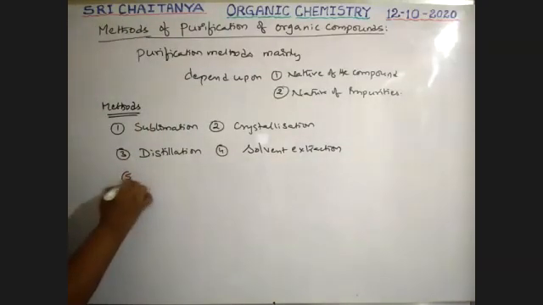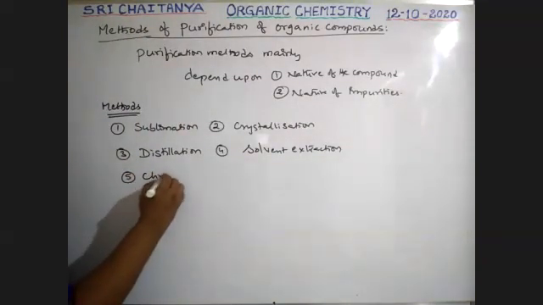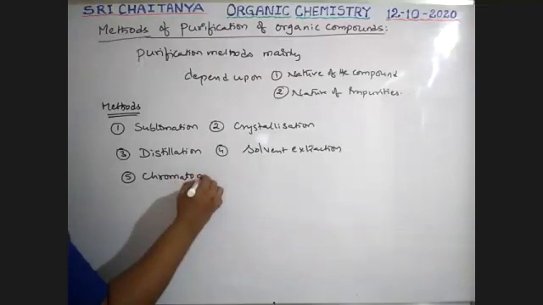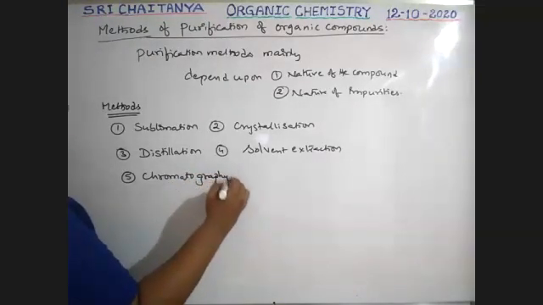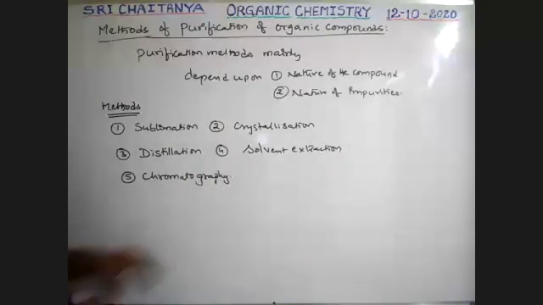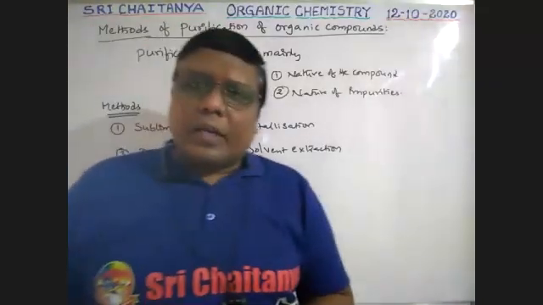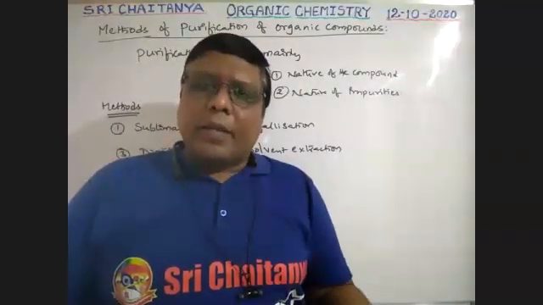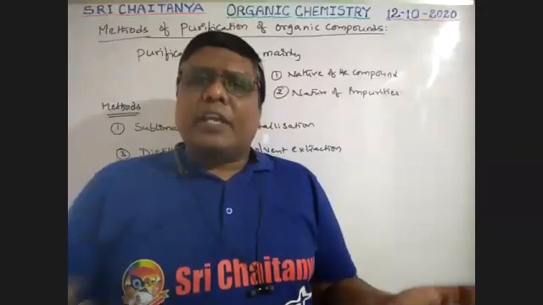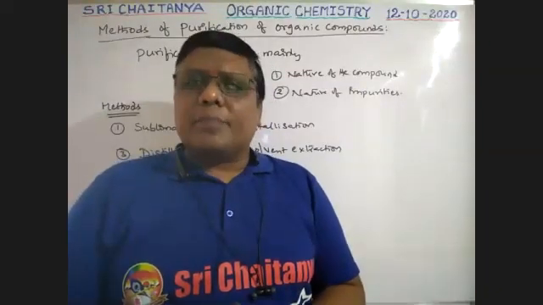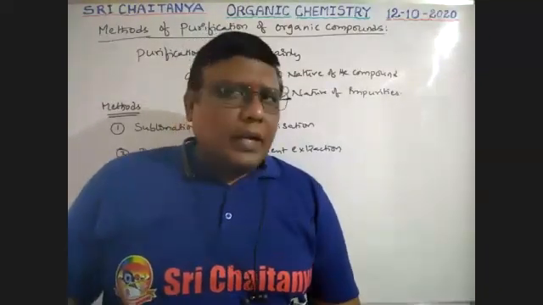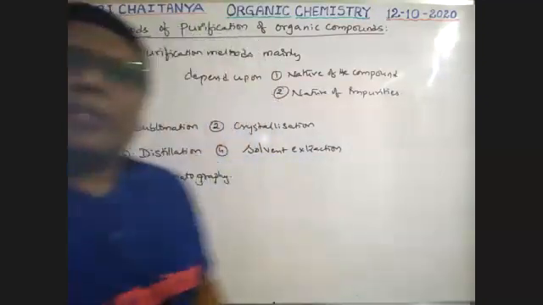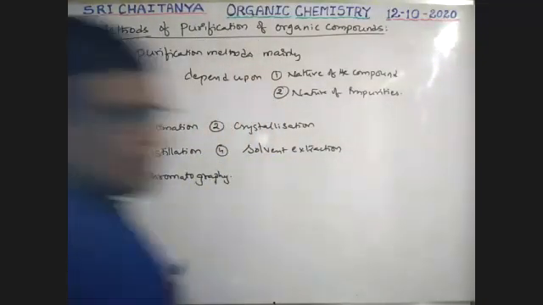Fifth one, chromatography. These are the 5 methods to purify our organic compounds, depending on the nature of compounds and impurities. Any one of these methods is applied. Okay, let us discuss one by one. First one, sublimation.